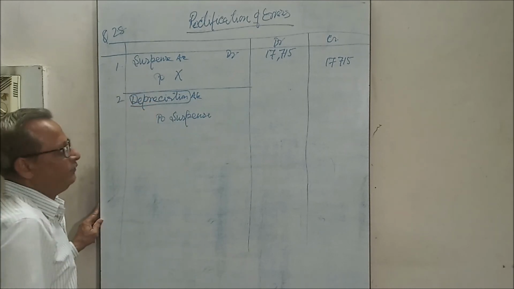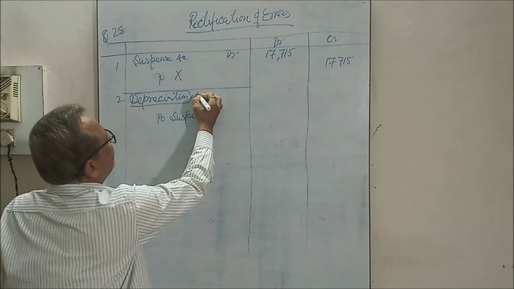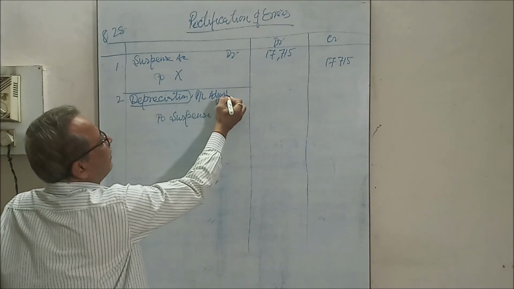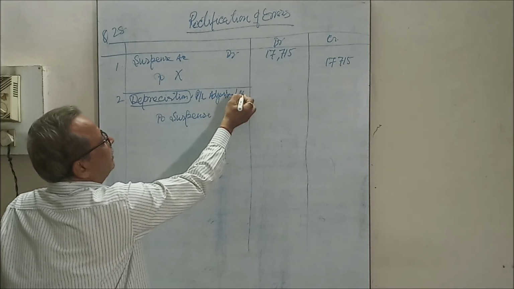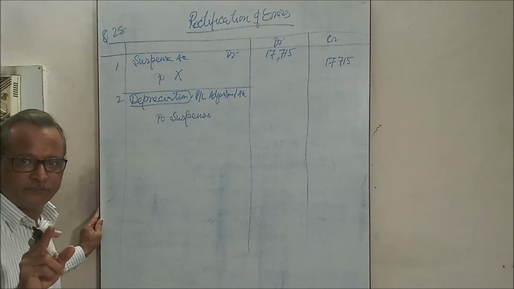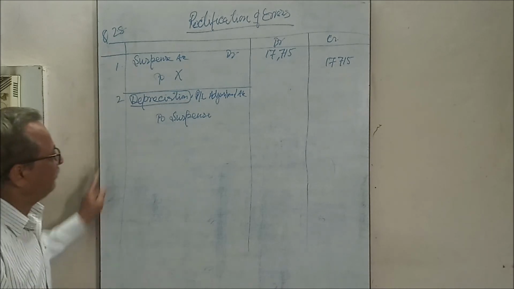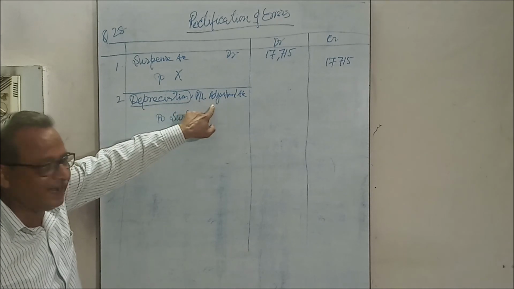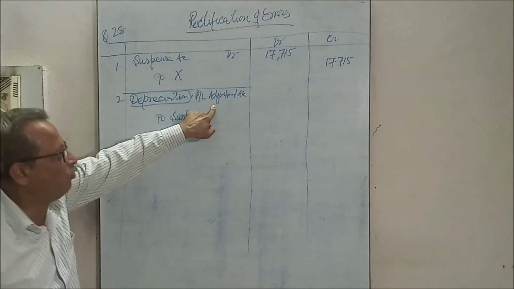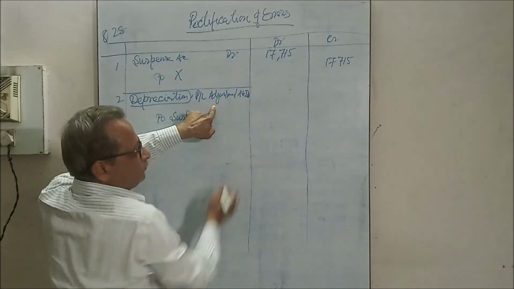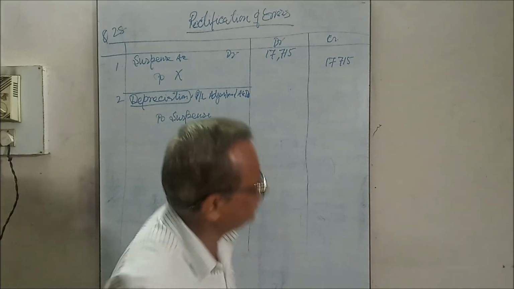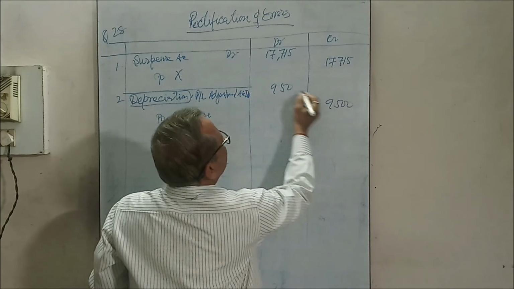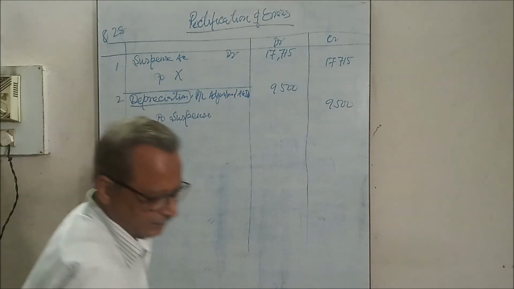Now see, depreciation is a loss. It is a nominal item. So in place of this, we will write the profit and loss adjustment account, because it is prepared after preparation of final account. After preparation of trial balance, we will write depreciation. But after preparation of final account, in place of depreciation, we will write profit and loss adjustment account. That should be debited, and the figure is 9,500. Now again, understand this one.